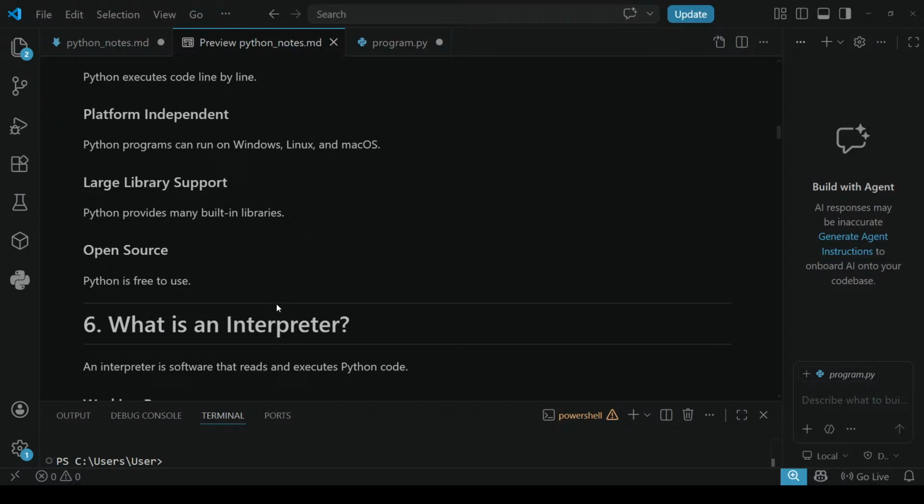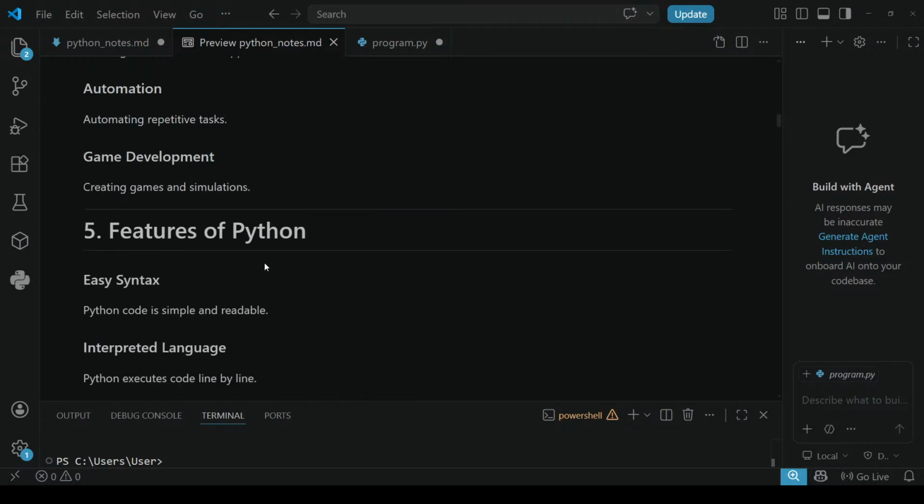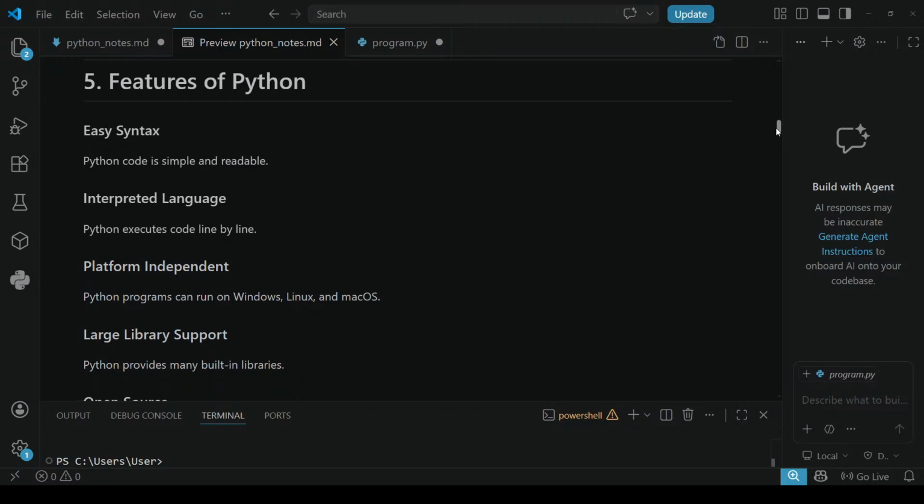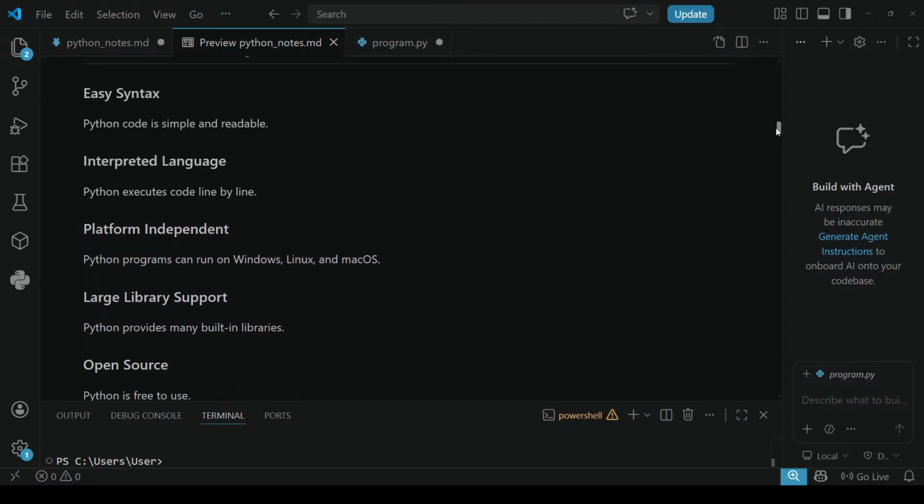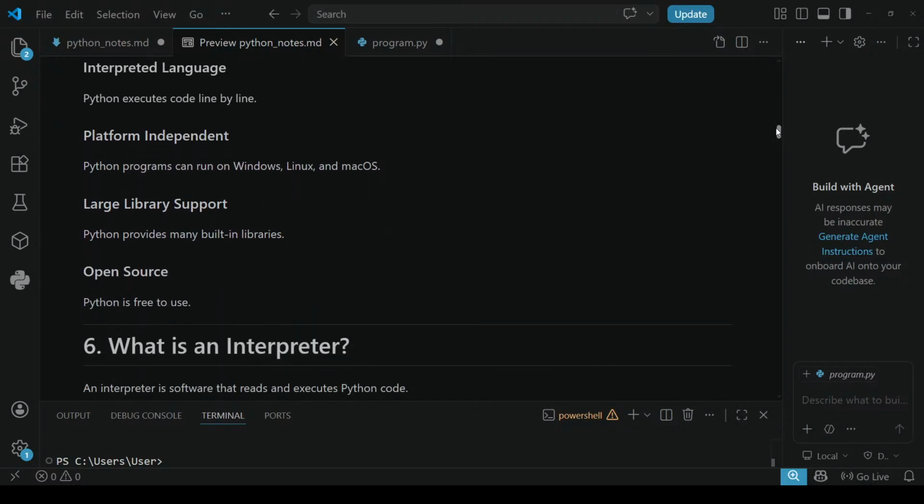It doesn't cost you anything. Python is available free to all, so it is open source. These are the features of Python: easy syntax, interpreted language, platform independent, large library support, and open source. I hope you can remember now.